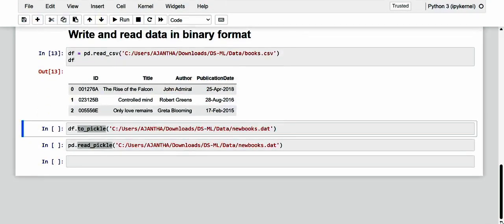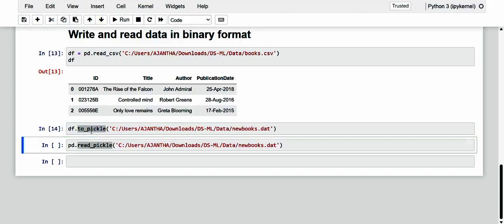Now this time we will save the data of this test data frame in binary format in a file with a generic extension .dat. Here I'm making it a .dat, but this is not mandatory. We then use the to_pickle function. This is a method to generate a new binary file which we will call newbooks.dat. So let me execute this. Also in this case we will have the creation of a new file in our workspace. Here I have just specified the path where it has to be.